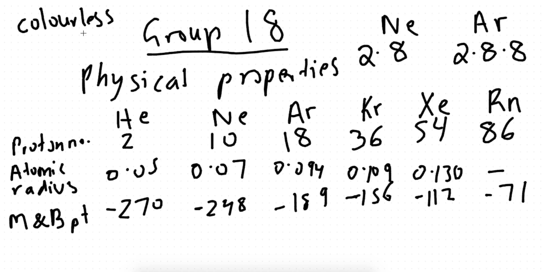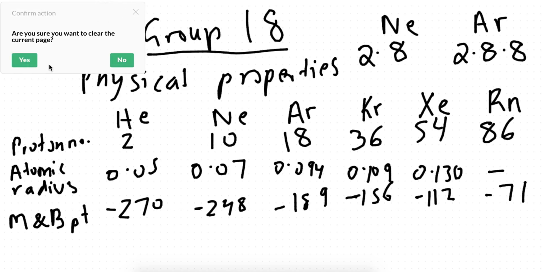I know you cannot determine if these values are high or low, but believe me, these are very low melting and boiling points, and it increases as we go down the group. Now, what is the reason for group 18 elements to have a low melting and boiling point? Okay, guys, what I'm about to explain is something that you will see in the next chapter. You will see it in ionic and covalent bonds. You'll see it in carbon compounds.